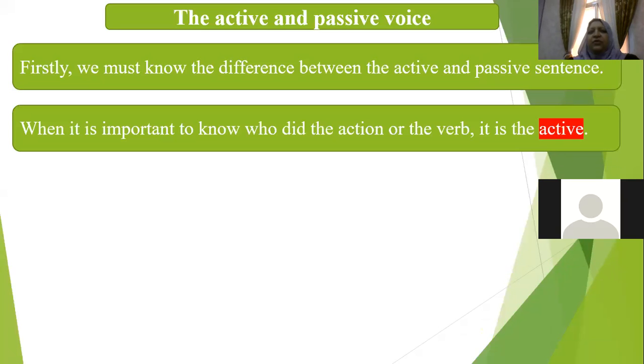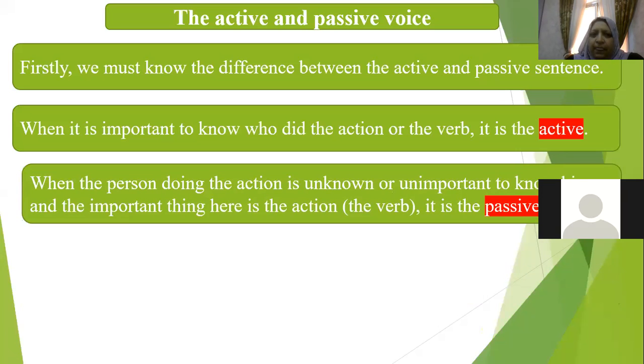If it is important to know who did the action, it is going to be the active voice. If the person doing an action is unknown or it is not important for you to know who is doing this action, you are going to use the passive voice.